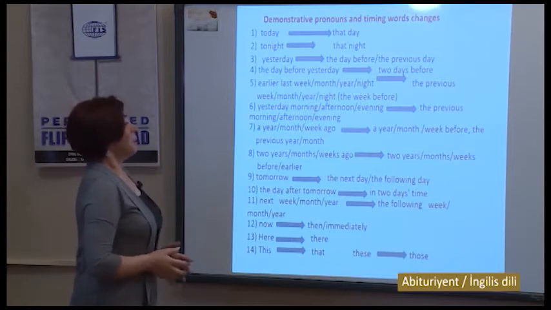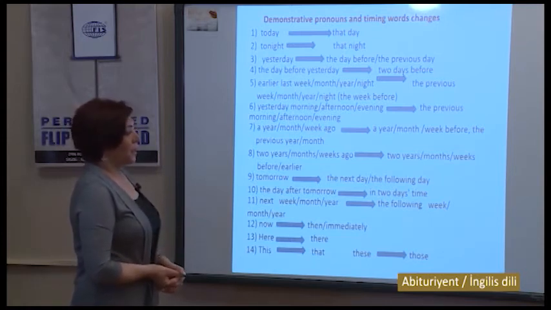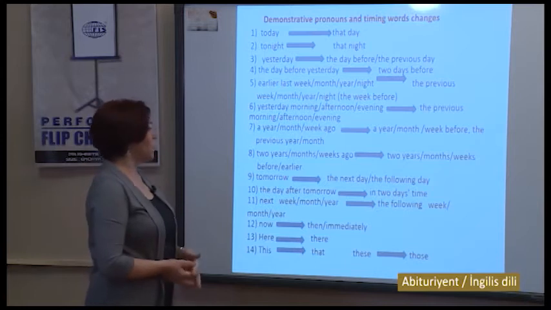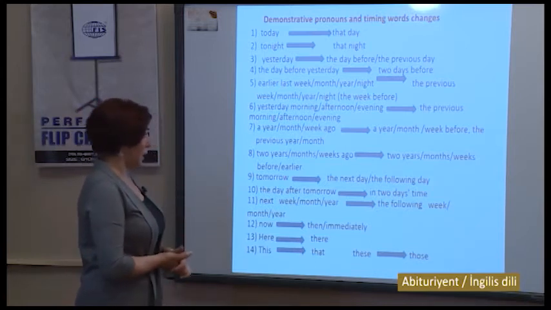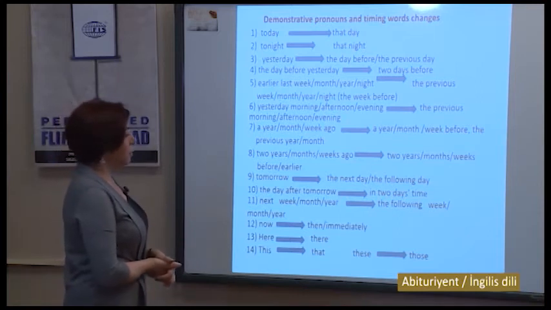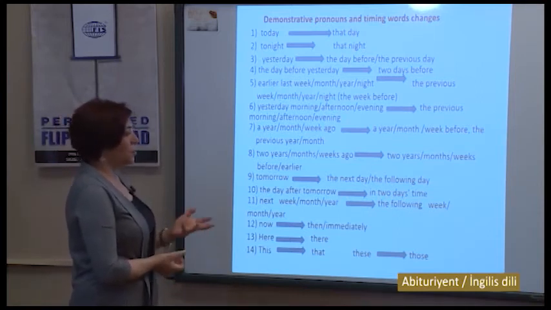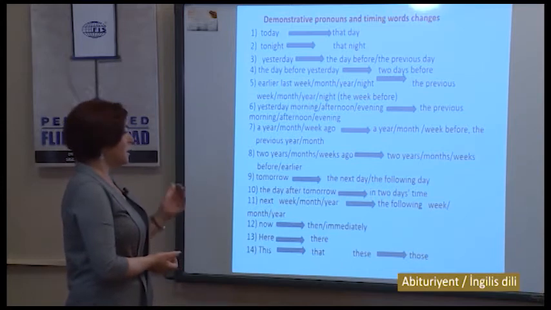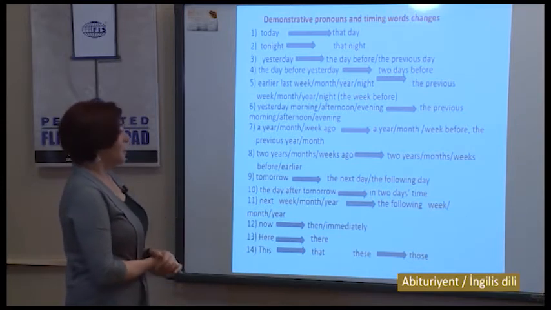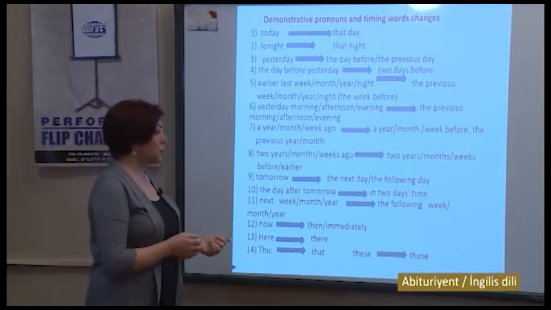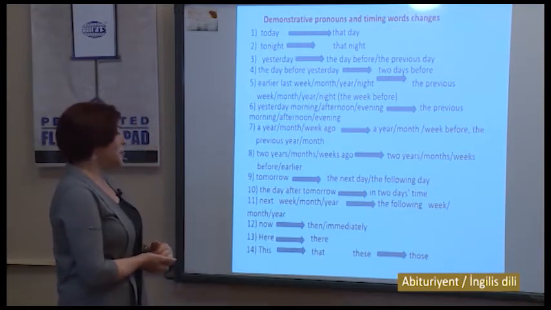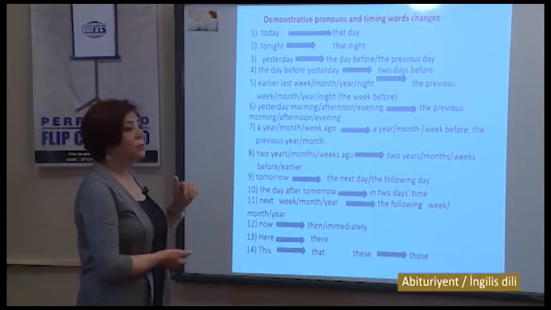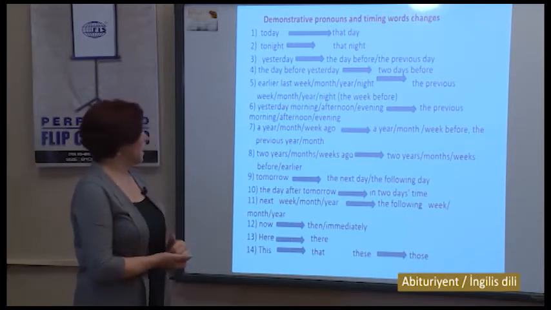A year, a month, a week ago: a year, a month, a week before, or the previous year, the previous month, or the previous week. Two years, two months, two weeks ago: two months, weeks, years before or earlier. Tomorrow changes to the next day or the following day. The day after tomorrow, in two days' time.